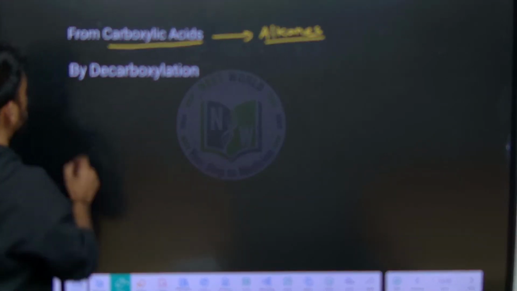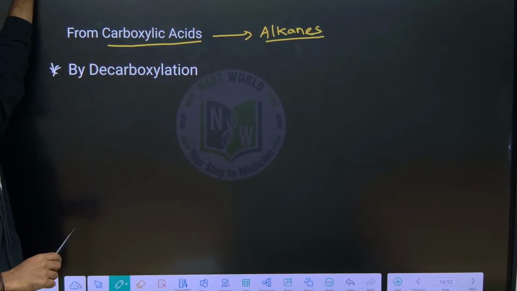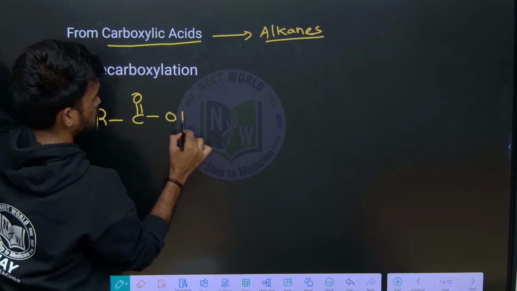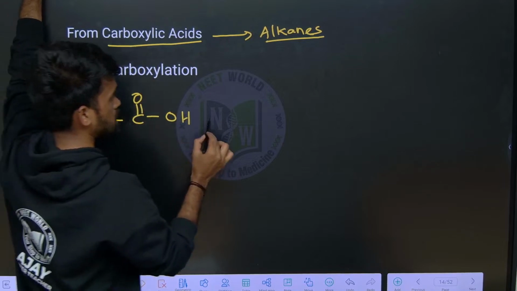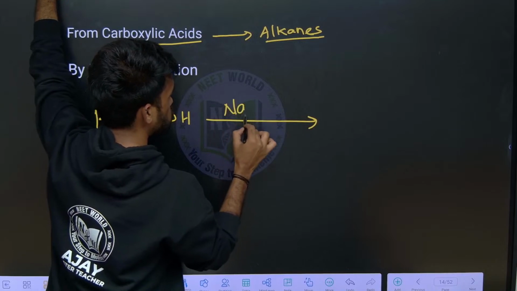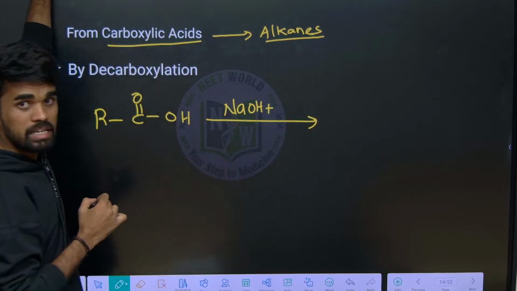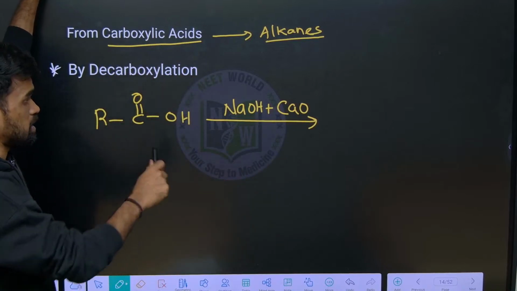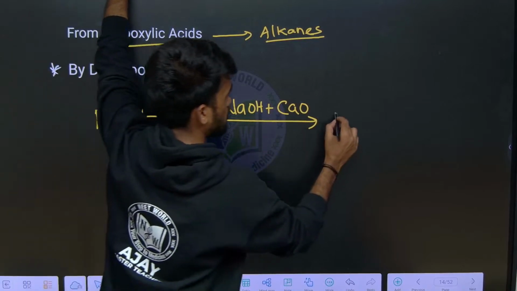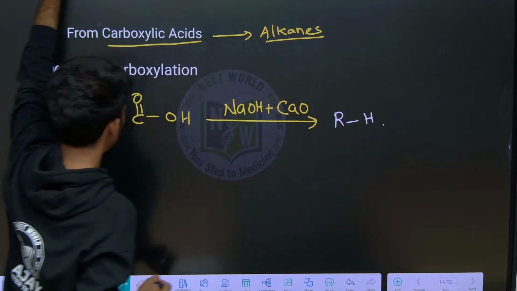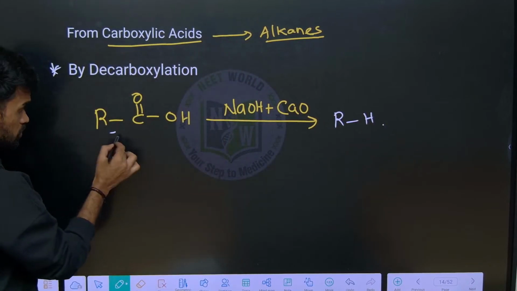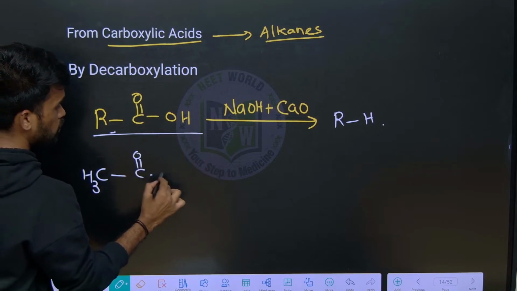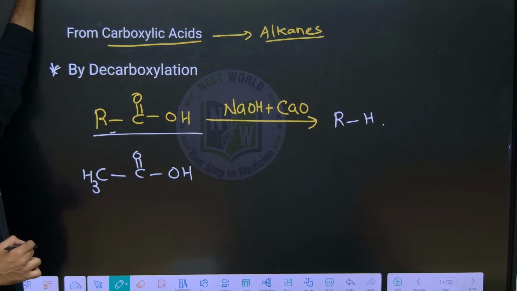How can we do this? The first method is by decarboxylation. Let us say I have this carboxylic acid. Carboxylic acids, upon treating with soda lime, that is the base NaOH plus CaO, give the respective alkane, like R-H. For example, acetic acid, CH3COOH. You can also call it ethanoic acid.